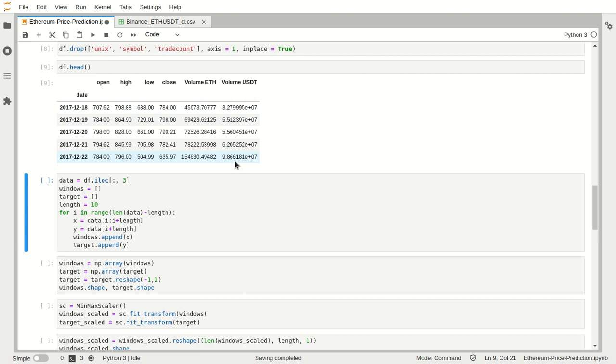Now let's start with data pre-processing. What is data pre-processing? It is basically making our data more suitable for our model, or easier for our model to understand the data and predict our results. Basically, our model will use previous data to predict the next day's closing price of a specific coin. Now LSTM, why LSTM? Okay, we'll come to that later.